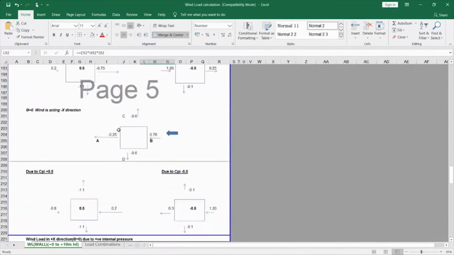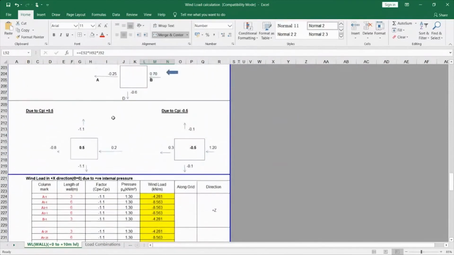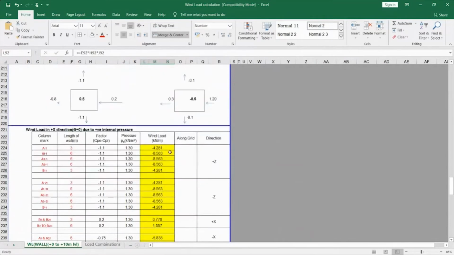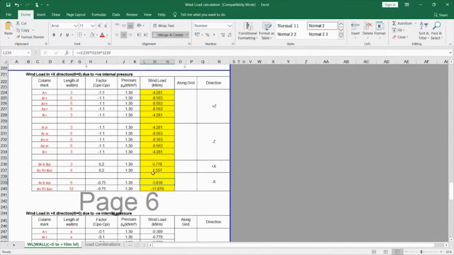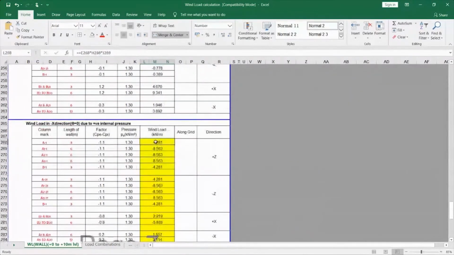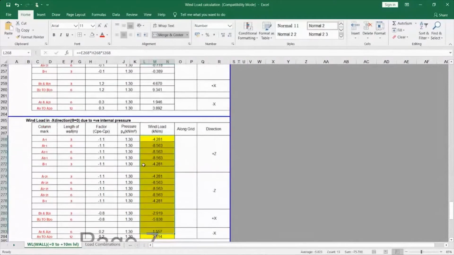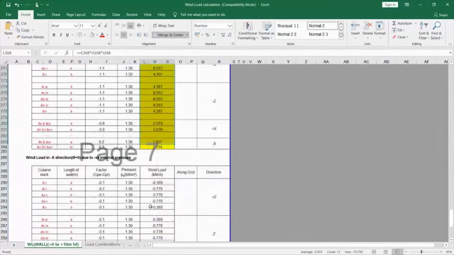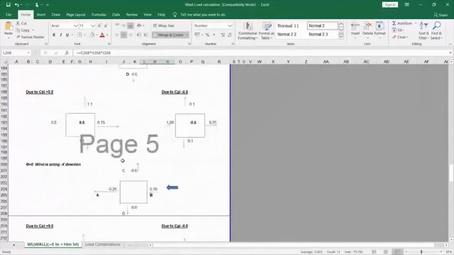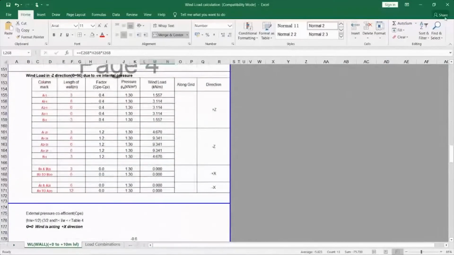So again, I will have the CPI value and CPE minus CPI, and I have calculated the wind load for columns separately here. I have highlighted this because this is the maximum column force, the wind load force which I have received when compared to both these tables. So this is how I have calculated the wind load. I think it is clear. If you have any queries, please message me in the chat box.